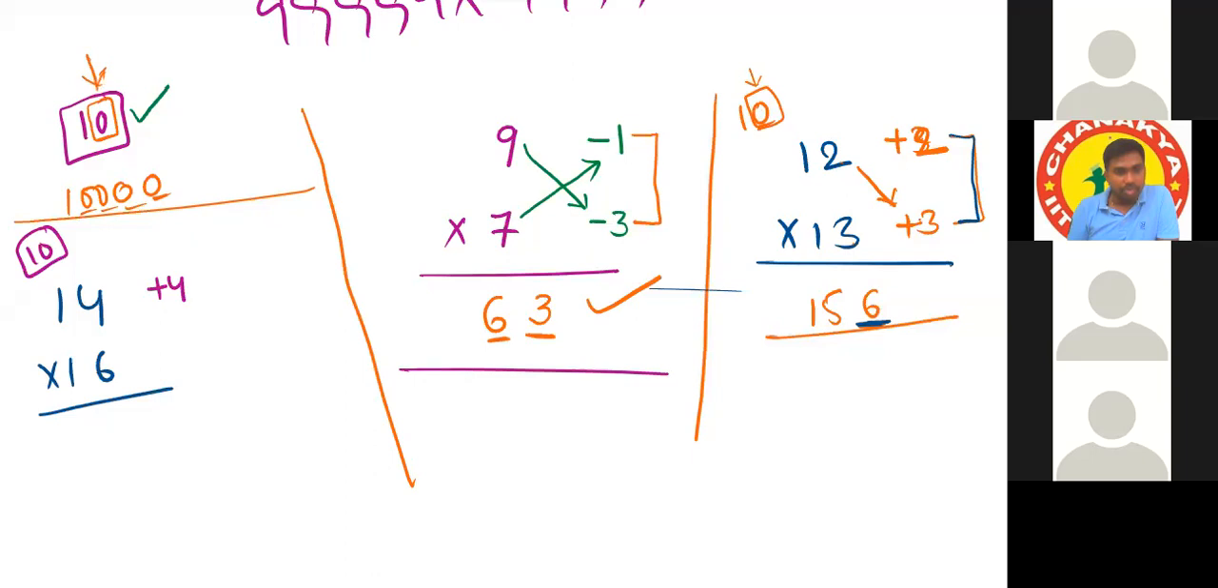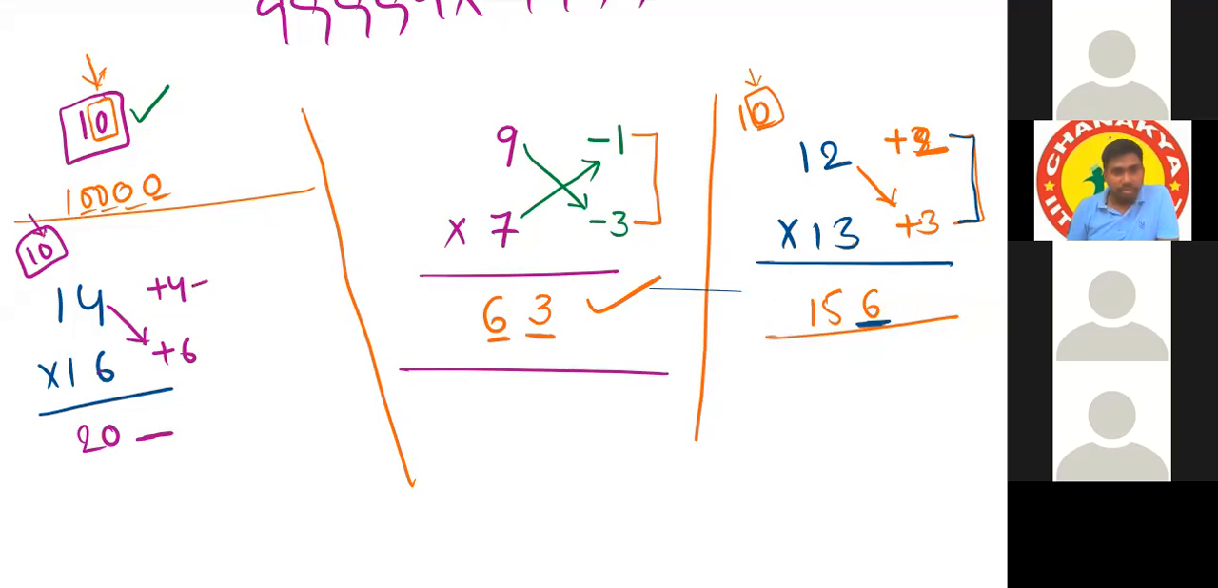Plus 4. Okay, if it is extra, we have to use plus. If it is less, we have to use minus. Next, 16 is how much extra? Plus 6. Do any crosswise operation. 14 plus 6 is how much? 20. After that, we need to reserve how many positions? Only 1 position, because our base consists of only 1 zero.